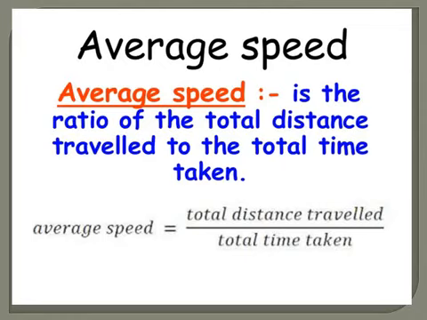So how to calculate the average speed? The total distance. The distance remains the same. You cannot make it enlarged or diminished. So the total distance traveled divided by the total time taken will give you the average speed for an object.